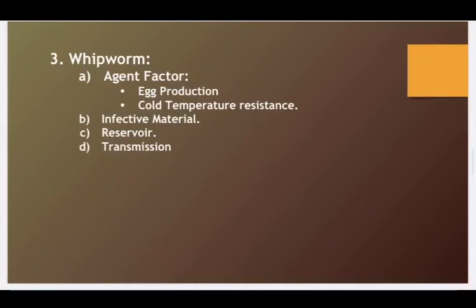Whipworm. Agent factors include egg production and cold temperature resistance. Now, for hookworm and Ascaris, we discussed that the eggs are killed and fail to mature below 13 degrees Celsius. But in the case of whipworm, the eggs are much more resistant to lower temperatures. Infective material is the contaminated soil and the fecal material, the reservoir is only human beings, and transmission is by the ingestion of eggs.